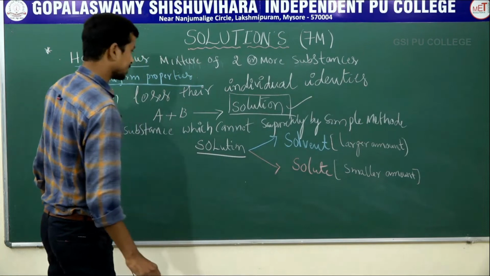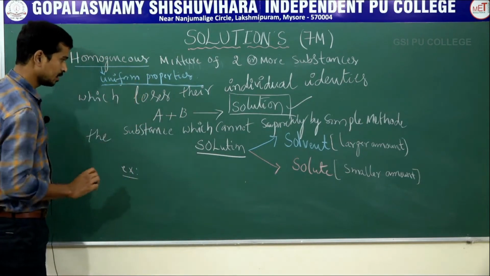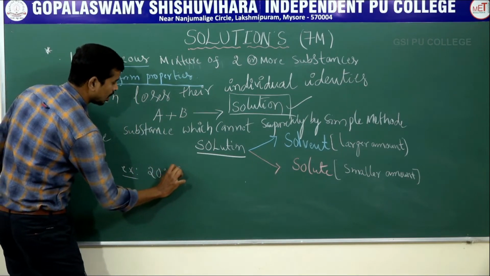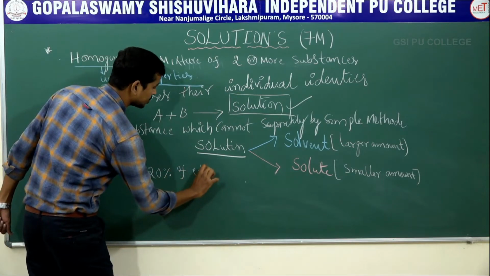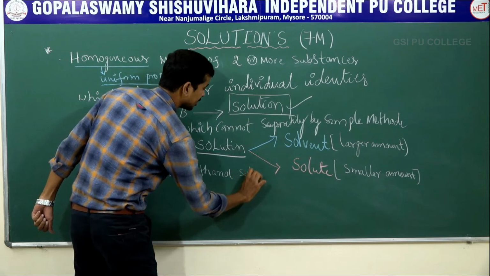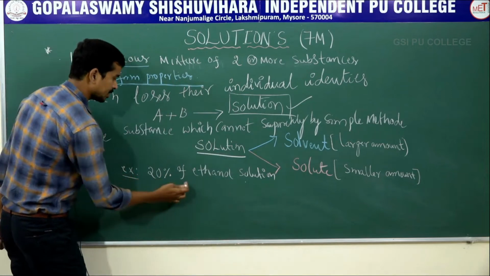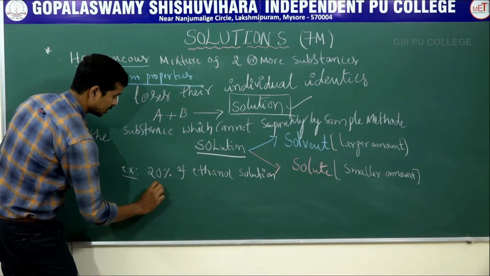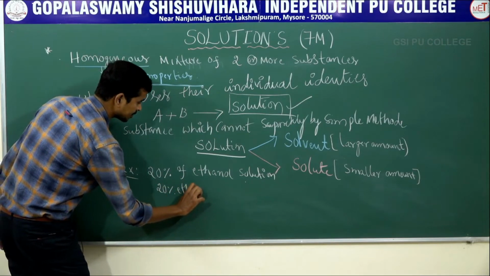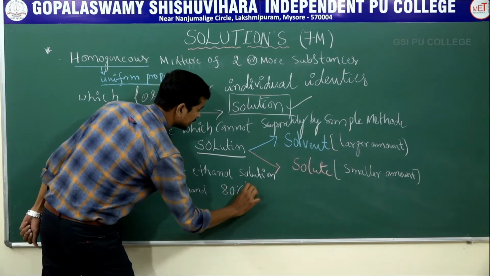Let us consider an example: a 20% ethanol solution. In a 20% ethanol solution, 20% is ethanol and the remaining 80% is water.